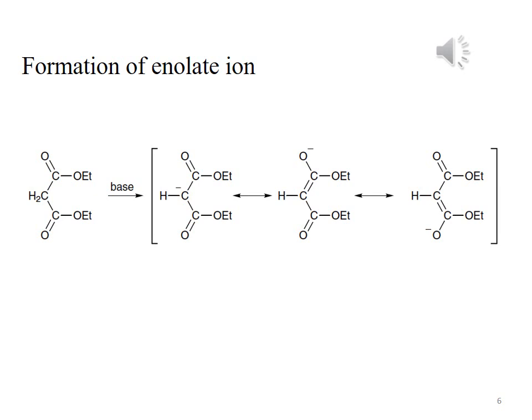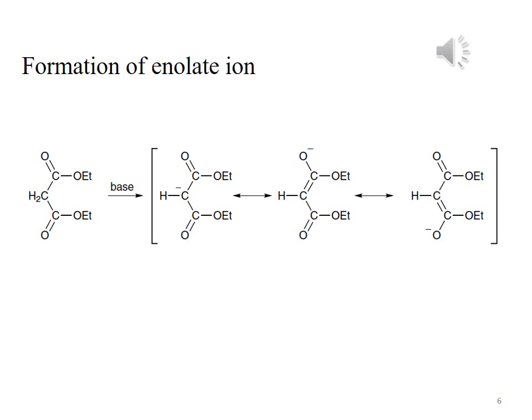Due to the electron withdrawing effect of the ester group, the protons attached to the alpha carbon are acidic in nature. Due to their acidic nature, a base abstracts the acidic proton, and the CH carries a negative charge. See the structure, the carbon is carrying the negative charge. This negative charge is in conjugation with the double bond.